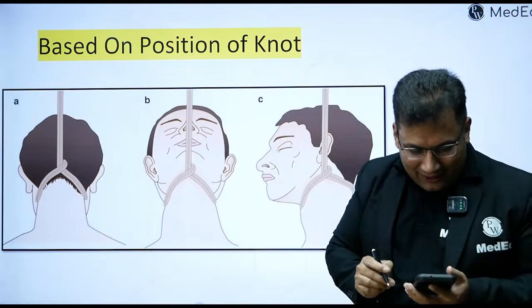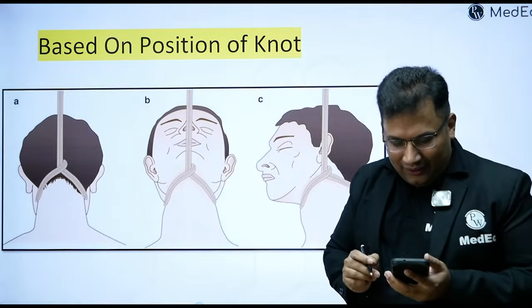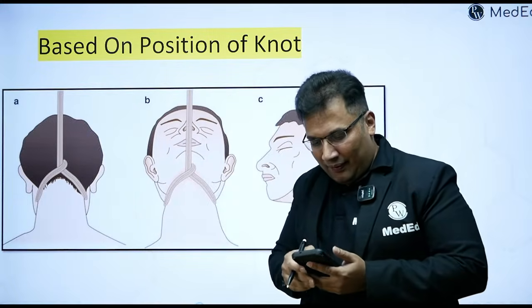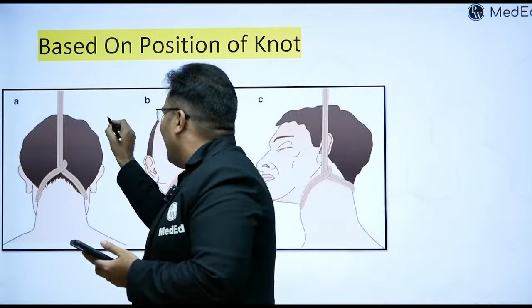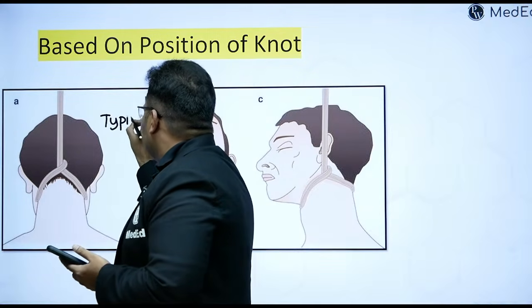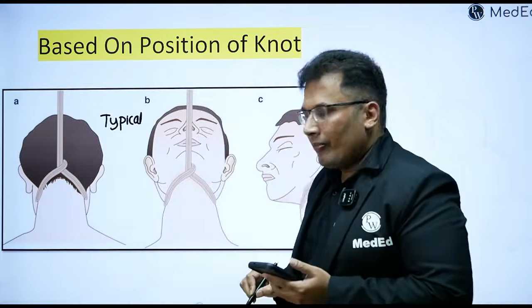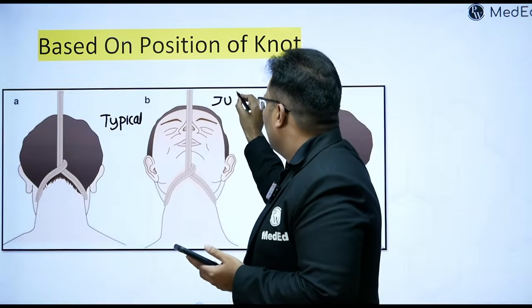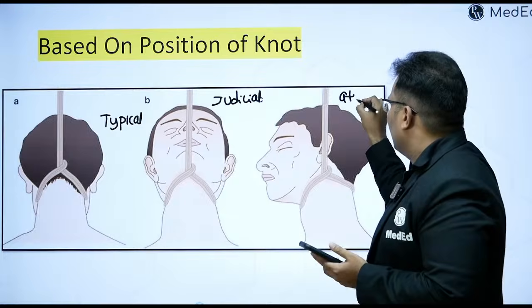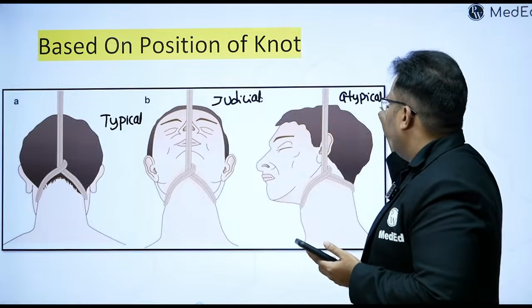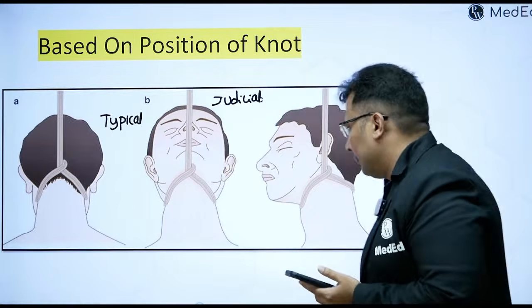Dhananjay, Sarvajit, Sutapa, Samantha. Come on. So this is basically typical hanging. This is judicial hanging. And this is atypical. Simple, it is simple.